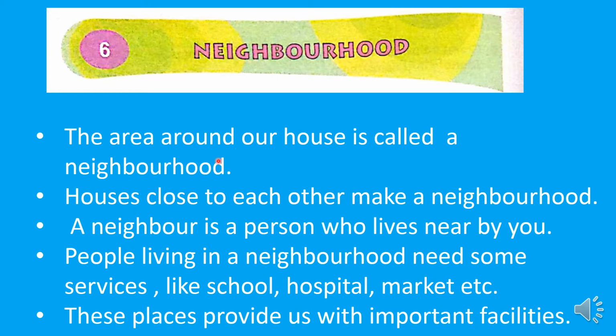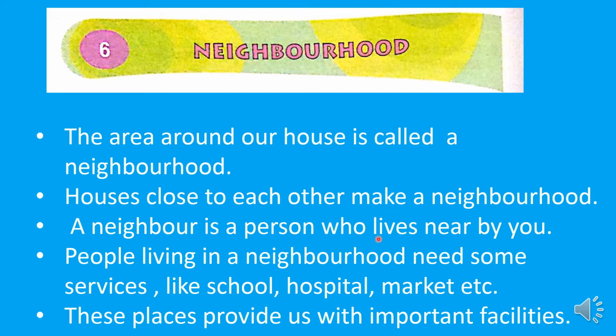Next, again, see, houses close to each other make a neighborhood. But again I'm saying, children, the area around a house is called a neighborhood. A neighborhood is an area where people live and interact with one another. Again, another sentence I'm saying, a neighborhood is an area where people live and interact with one another.